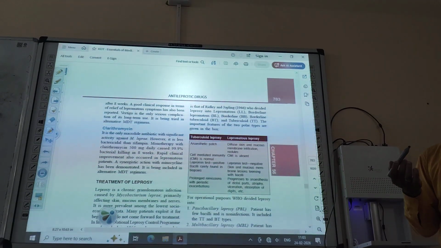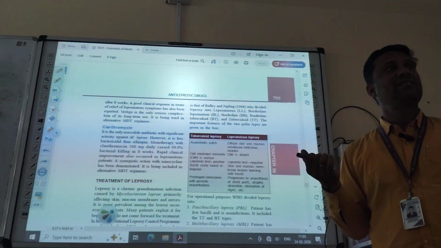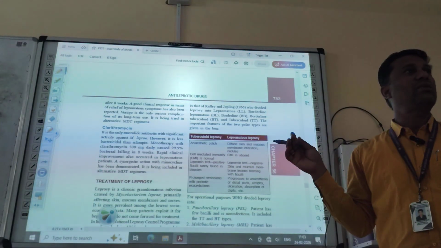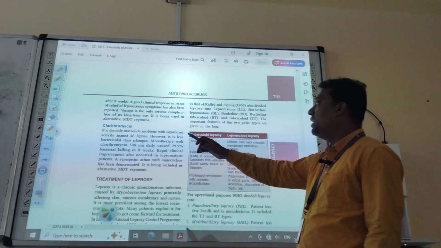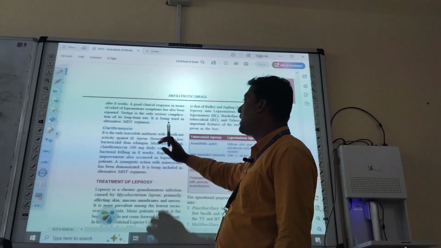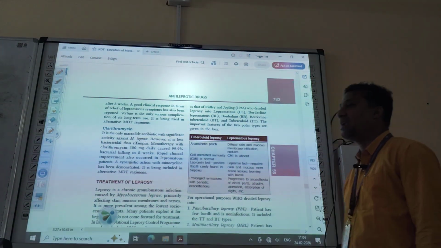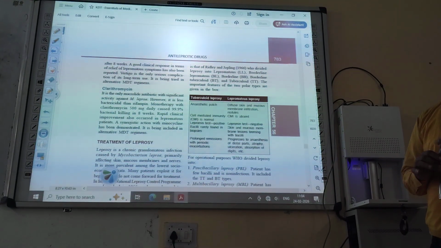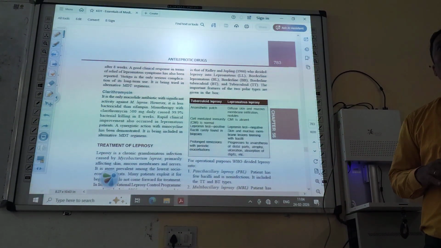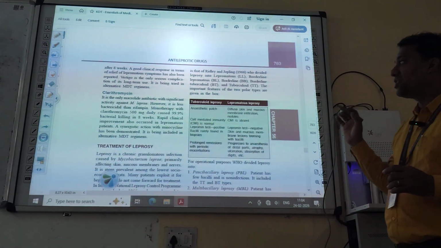This type of GPAT question also arises. These are very critical questions. It is the only macrolide antibiotic with significant activity against M. leprae. Which macrolide antibiotic is active against Mycobacterium leprae? That is clarithromycin.